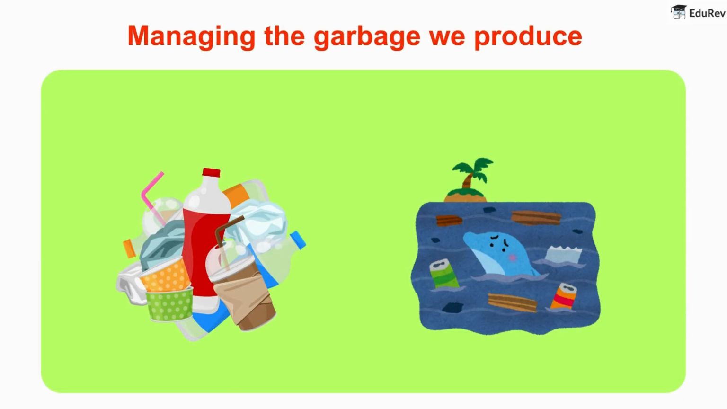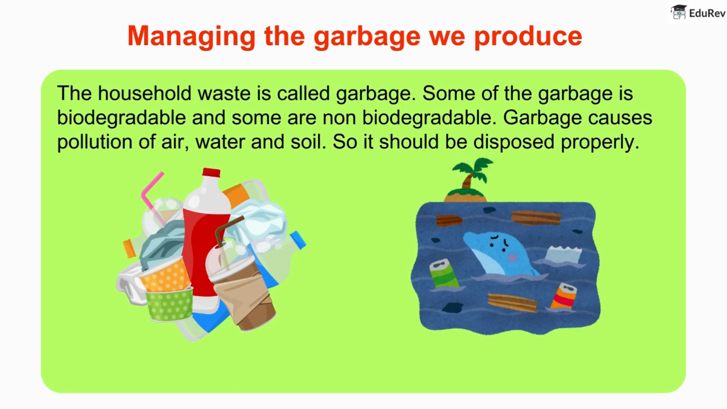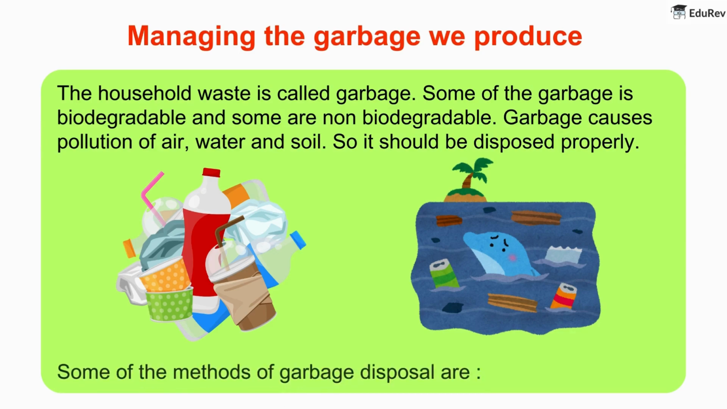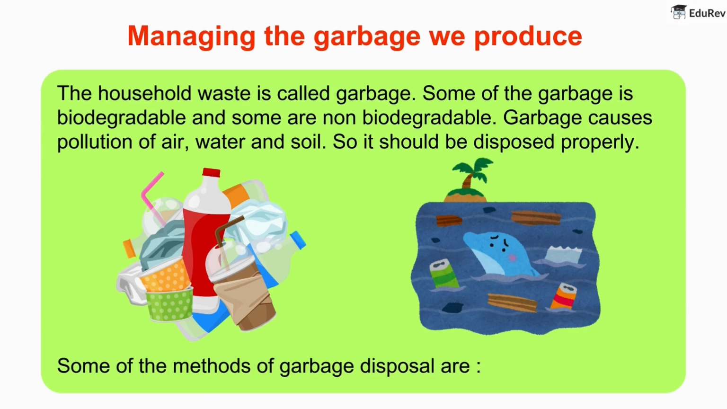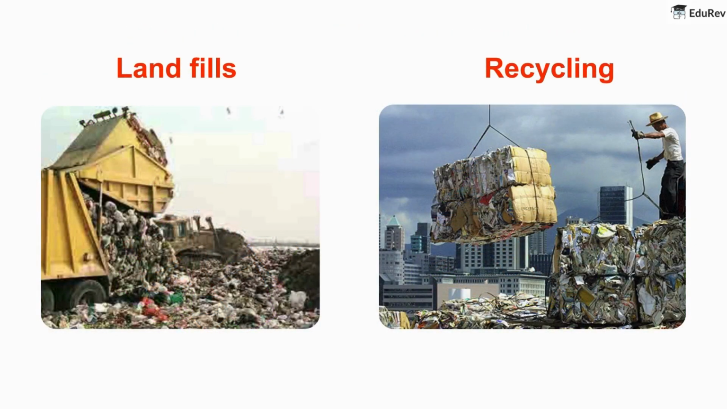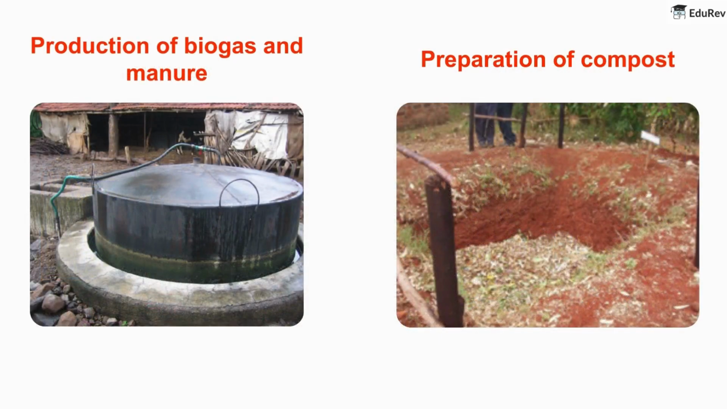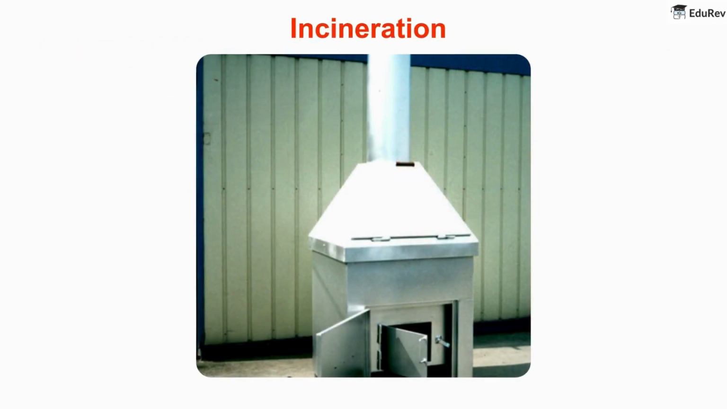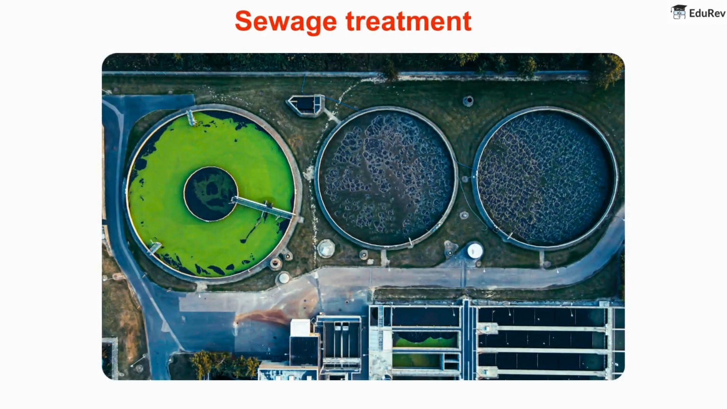Managing the garbage we produce. The household waste is called garbage. Some of the garbage is biodegradable and some are non-biodegradable. Garbage causes pollution of air, water and soil. So it should be disposed properly. Some of the methods of garbage disposal are landfills, recycling, production of biogas and manure, preparation of compost, incineration, sewage treatment.